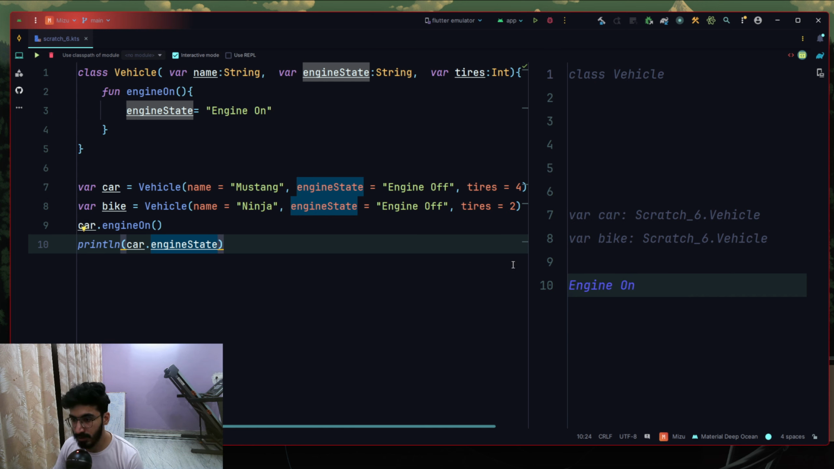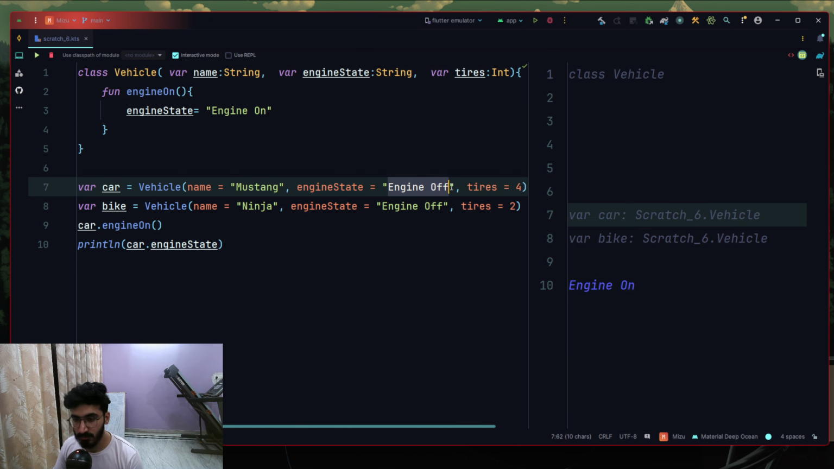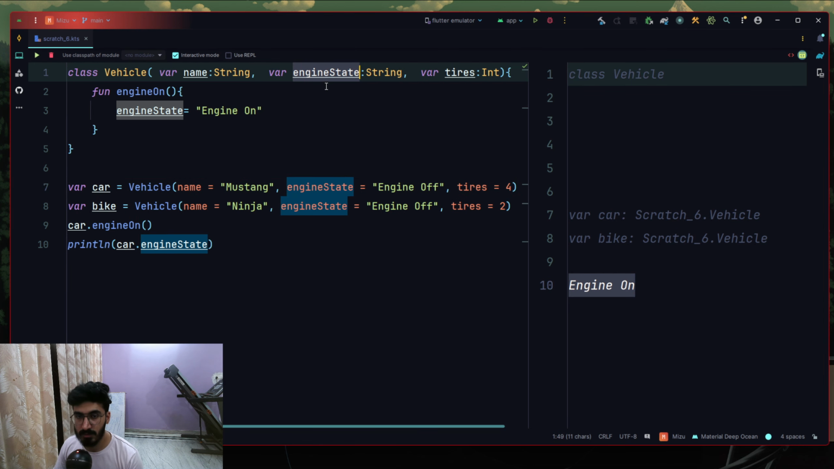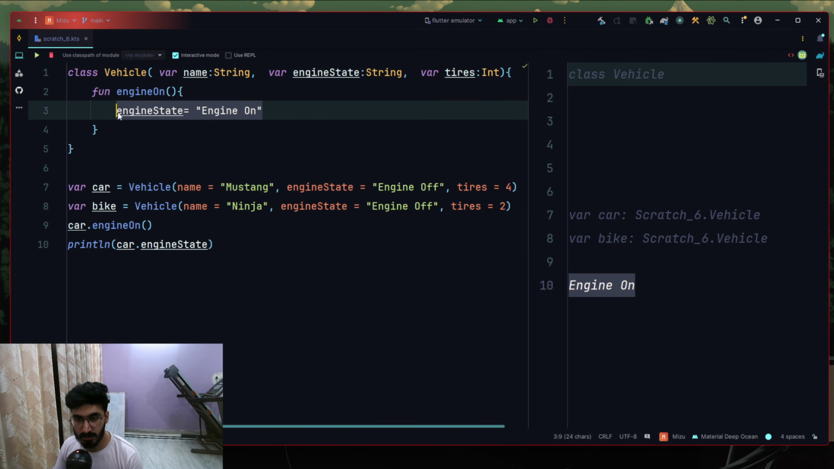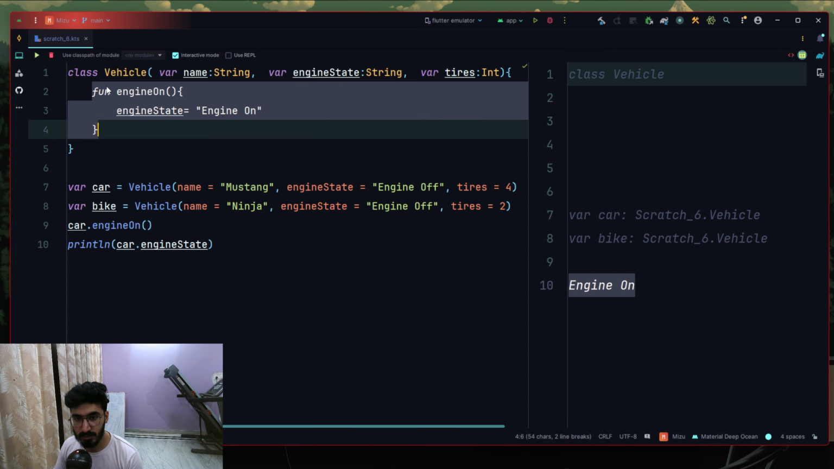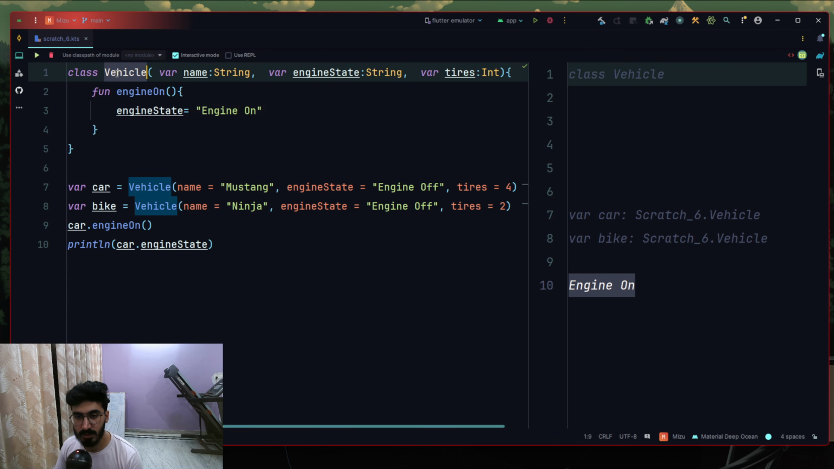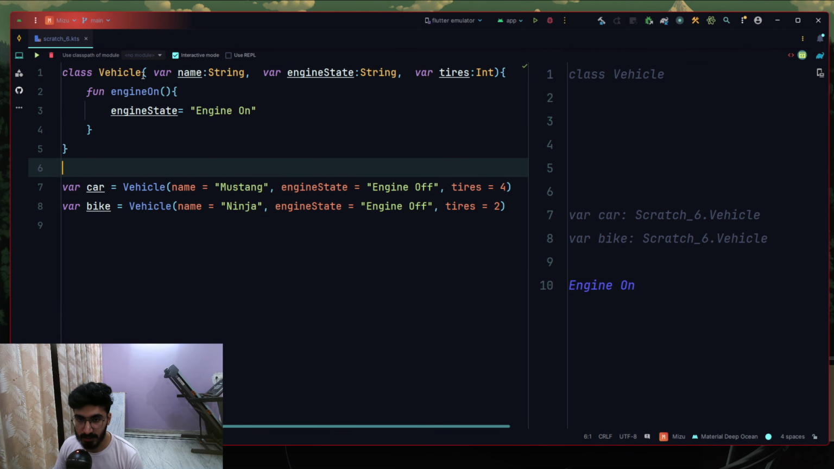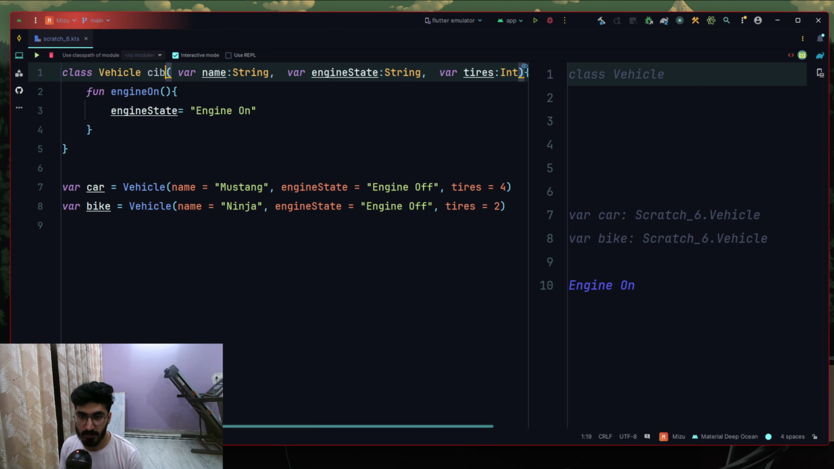As you can see, the engine off state from the car turns out to be engine on. This thing becomes mutable in nature inside of this vehicle class. As you can see, it turns out to be engine state is equal to engine on. We can turn on the engine with the help of this particular function, which is available inside of a blueprint called vehicle.